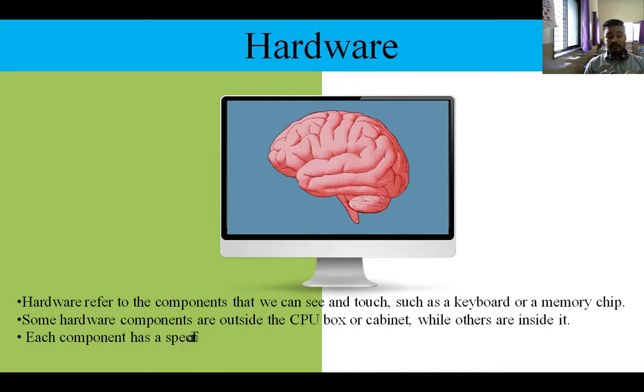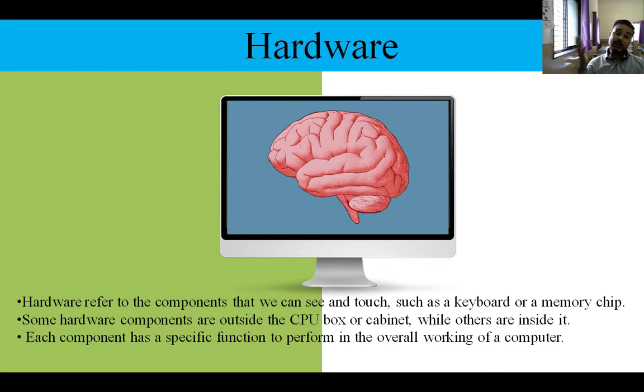Examples of this are the keyboard and the mouse. Some are outside your computer and some are inside your CPU box, which is also called the cabinet. The whole box is commonly called the CPU, but CPU actually means the processor. So that whole metal box is called the cabinet.